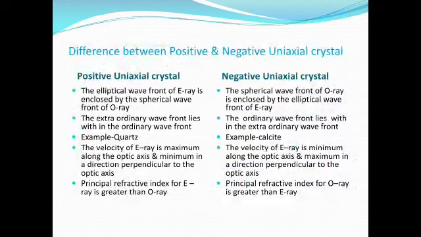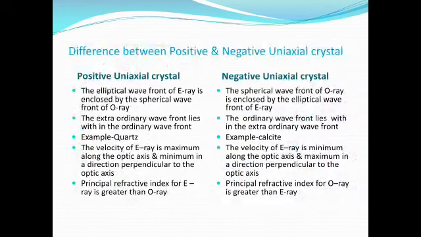In a positive uniaxial crystal, the elliptical wavefront of the extraordinary ray is enclosed by the spherical wavefront of the ordinary ray. In a negative uniaxial crystal, the spherical wavefront of the ordinary ray is enclosed by the elliptical wavefront of the extraordinary ray. The extraordinary wavefront lies within the ordinary wavefront, for example quartz, for a positive uniaxial crystal. The ordinary wavefront lies within the extraordinary wavefront, for example calcite, for a negative uniaxial crystal.